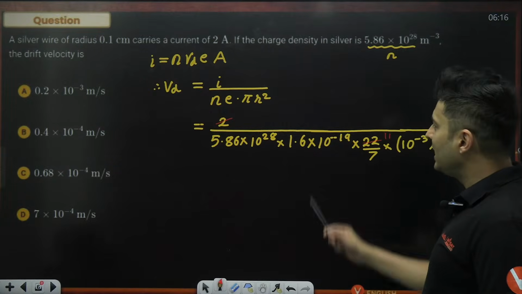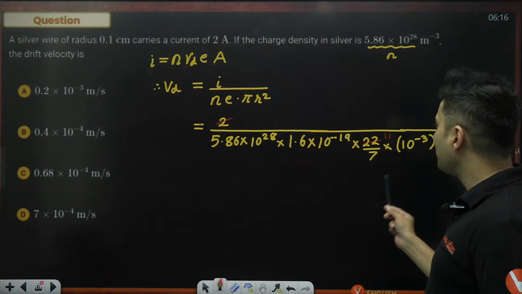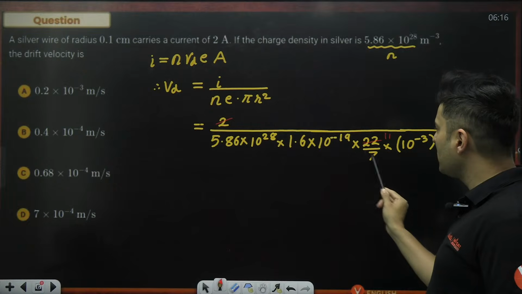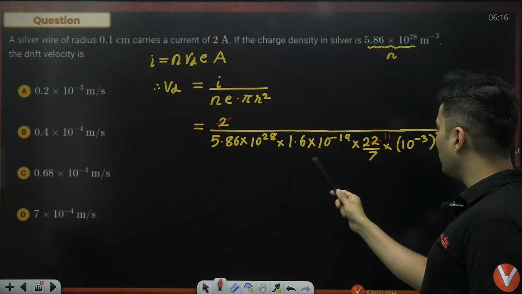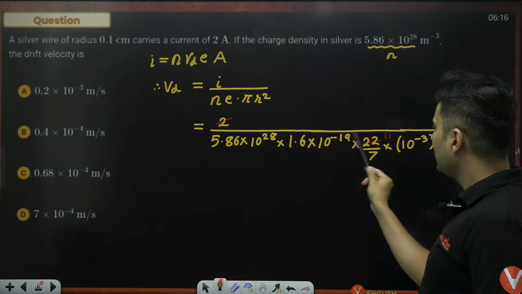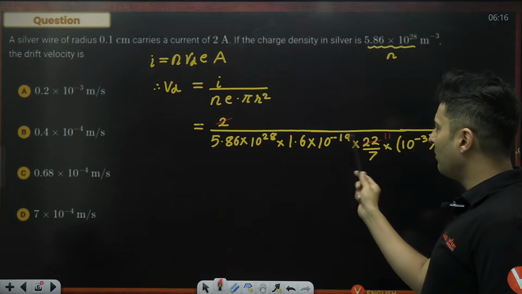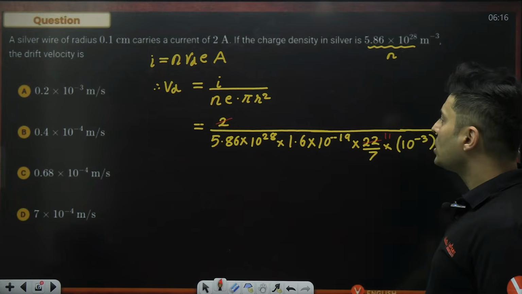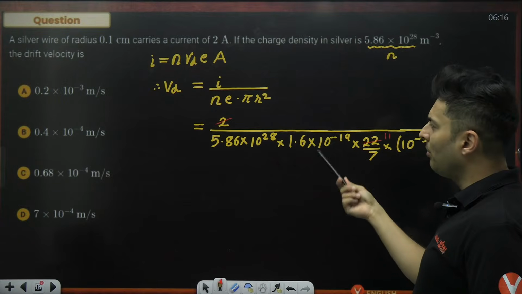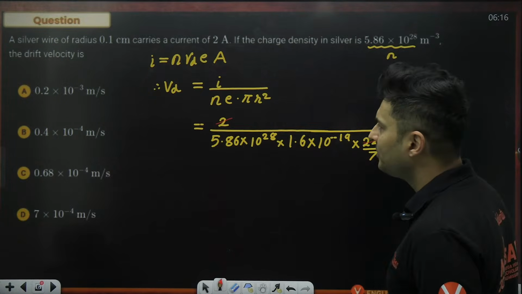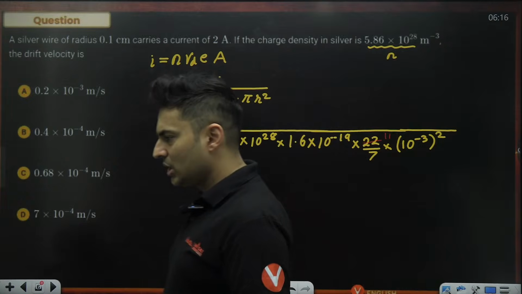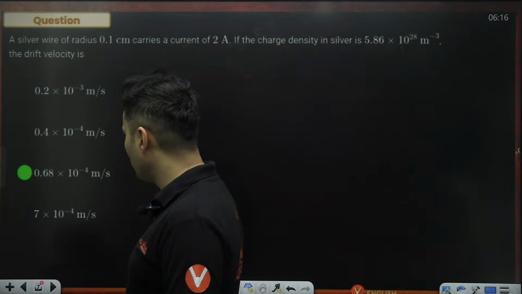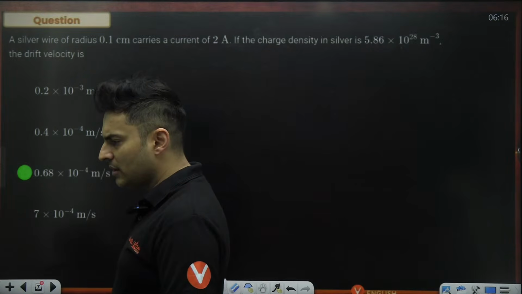Do the math approximately and see how much you are getting. Because if you think about it, 5.86 and 1.6, if you multiply this, it will be a number more than 7, more like 8 or 9. And if you multiply this 11 with that number like 8 or 9, it will be close to 90 or 99 and stuff like that. So this will be 1 by 100 approximately, close enough to that. Just check if you are getting close to 0.68 into 10 to the power minus 4 approximately. Yeah, just try this out, everyone.